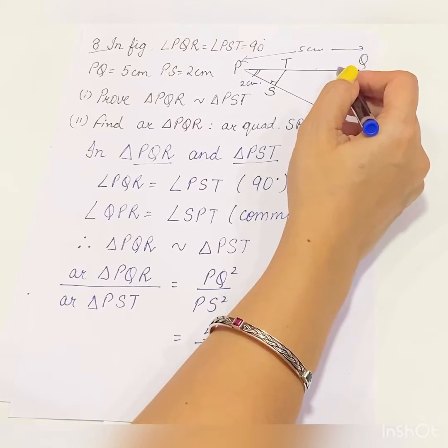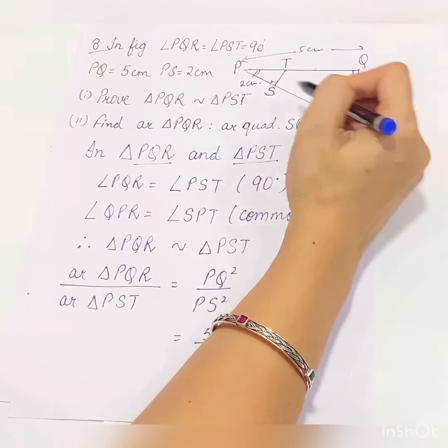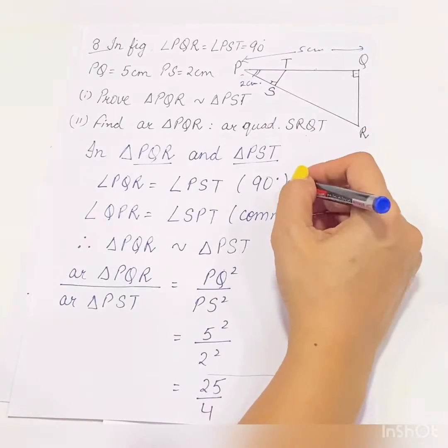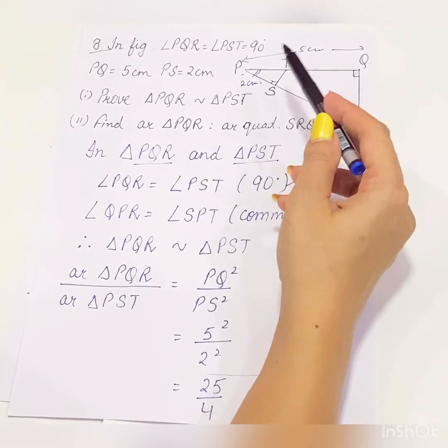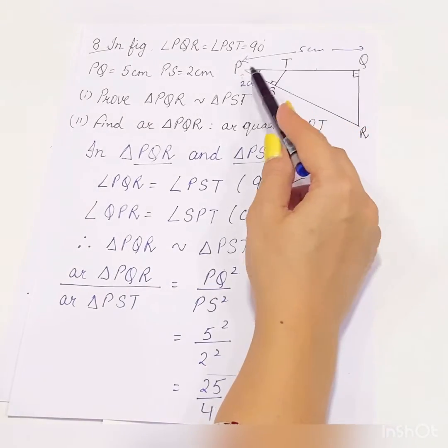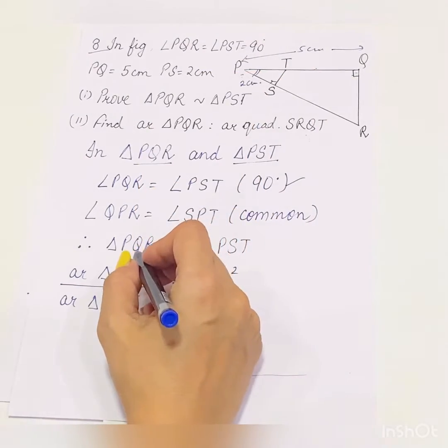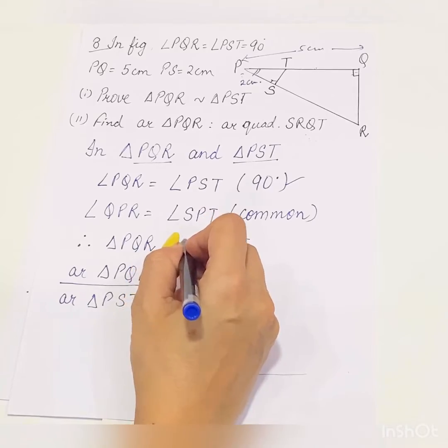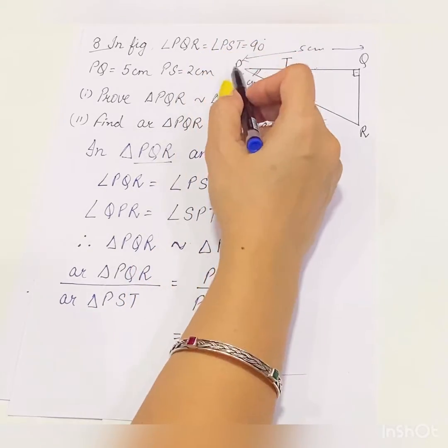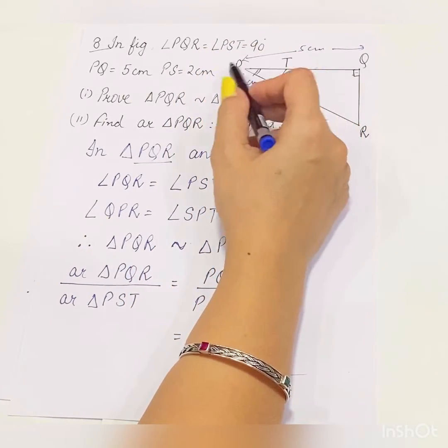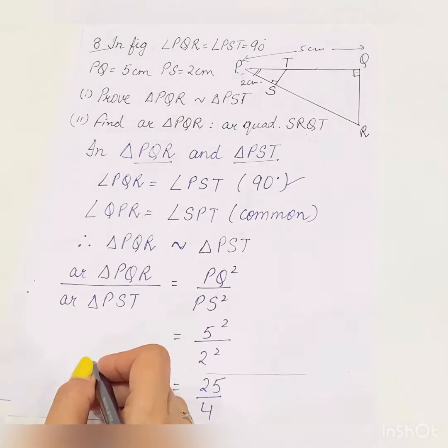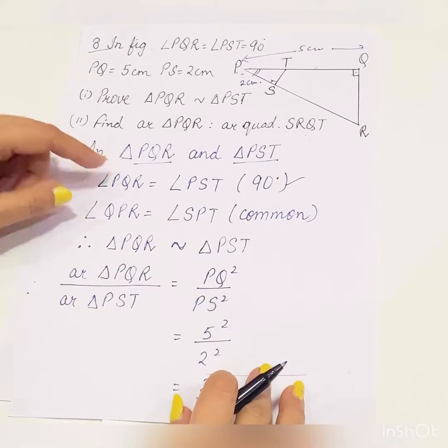You have angle PQR equal to angle PST, given to be 90 degrees, and angle QPR equal to angle SPT. Both these angles are common. Therefore, triangle PQR is similar to triangle PST. This is the first part of the question.